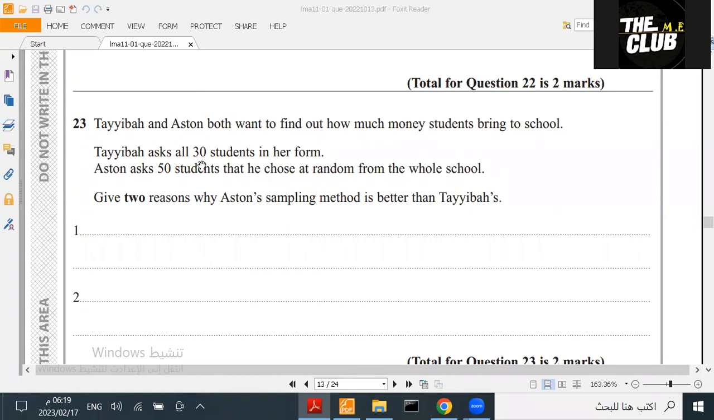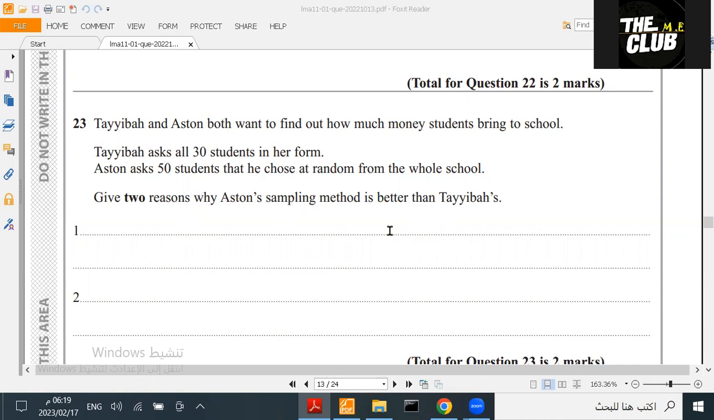She asked 30 students in her form, meaning in her class. Aston asks 50 students that he chose at random from the whole school, meaning he chose them at random from the whole school. Now give two reasons why Aston's sampling method is better than Tiaba's.